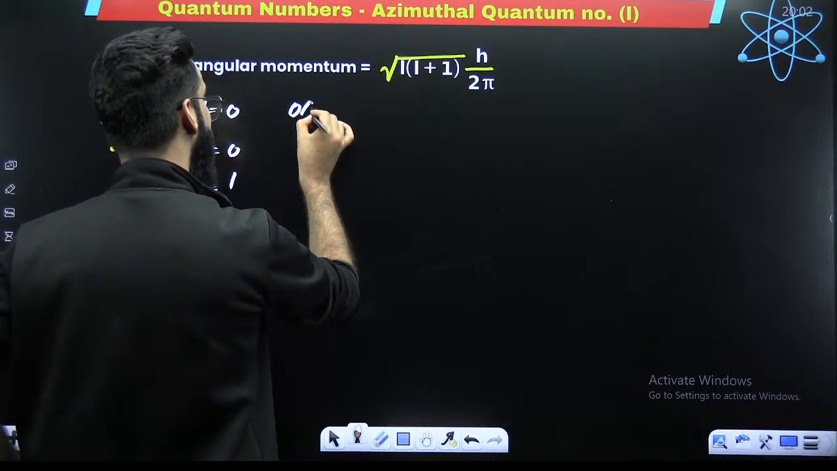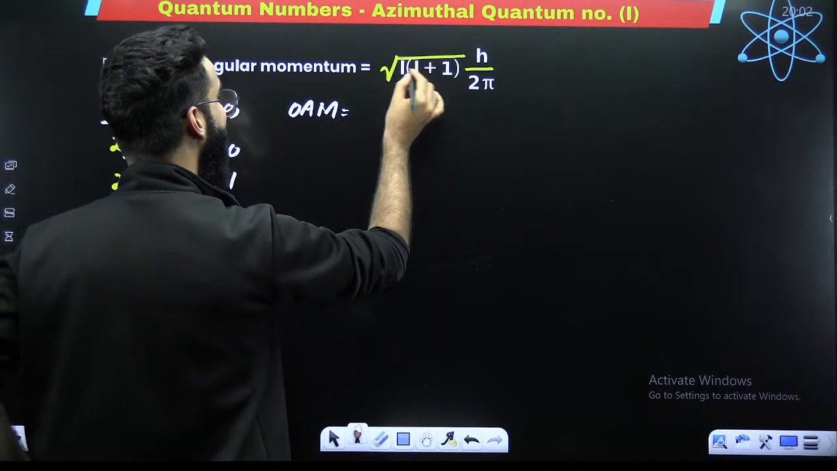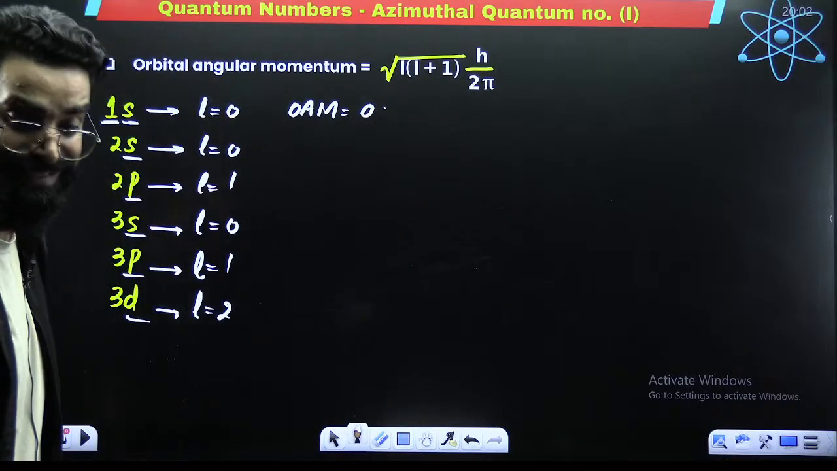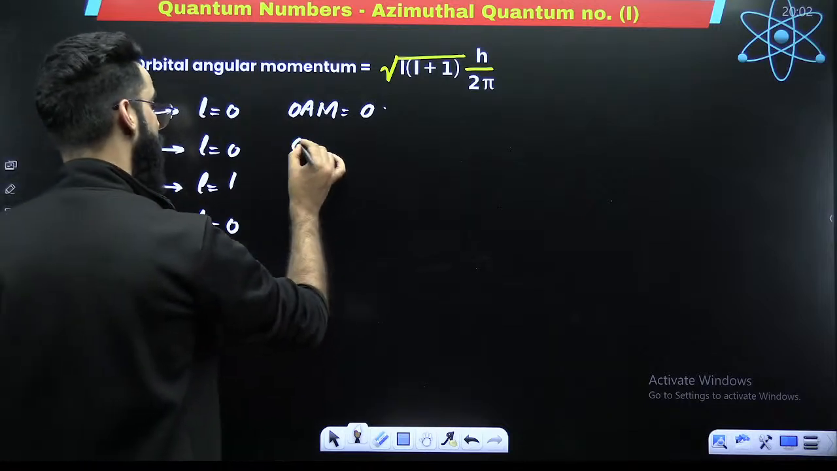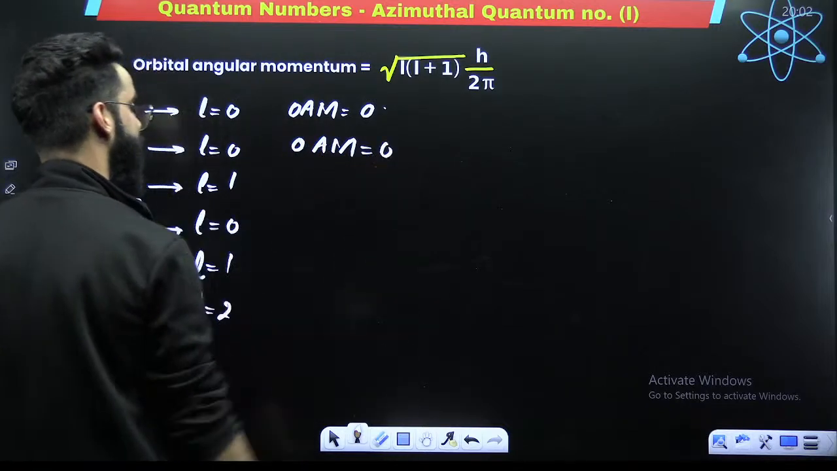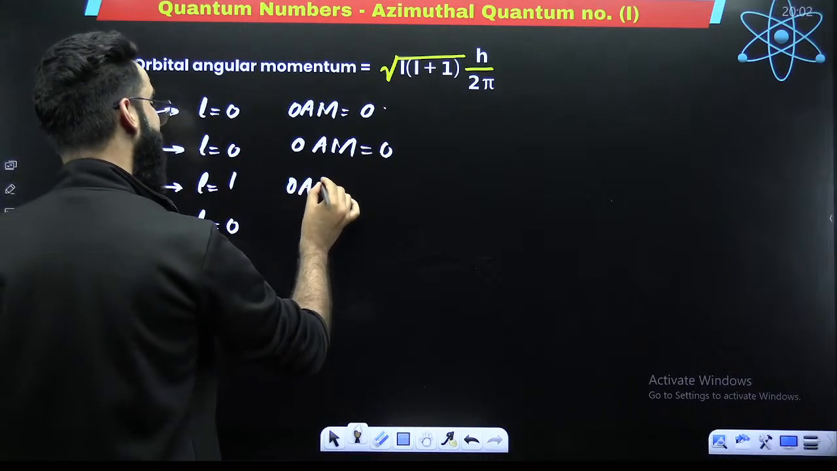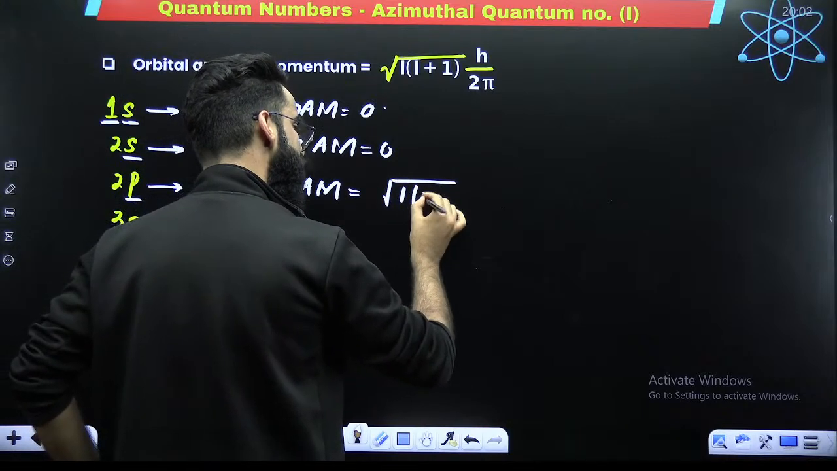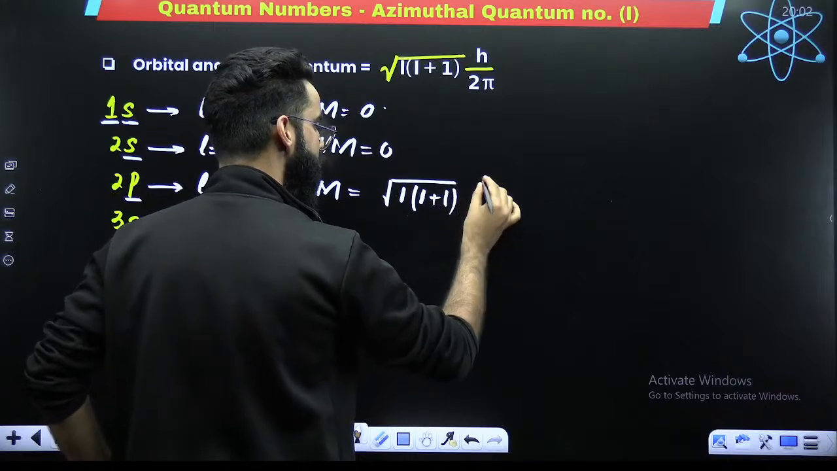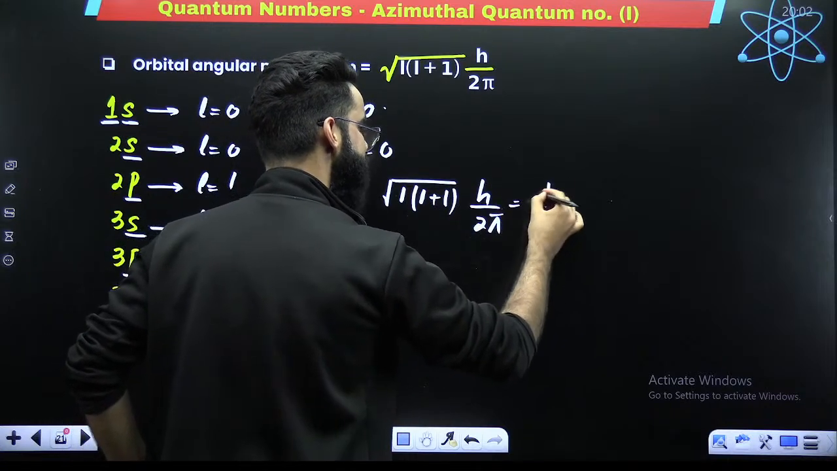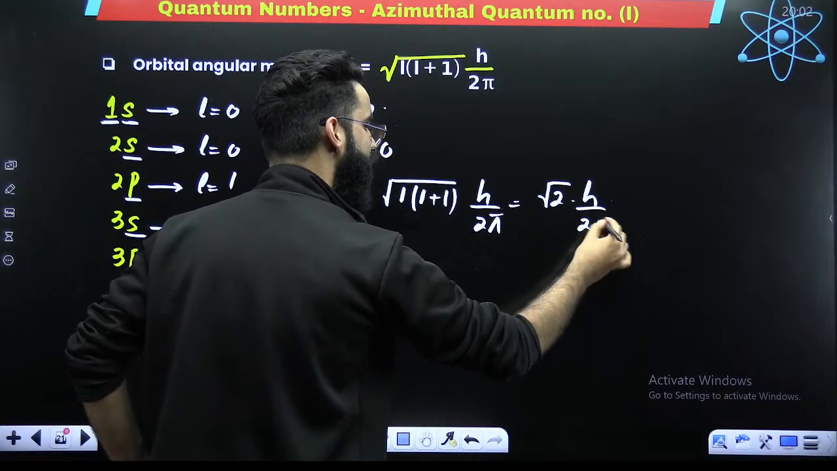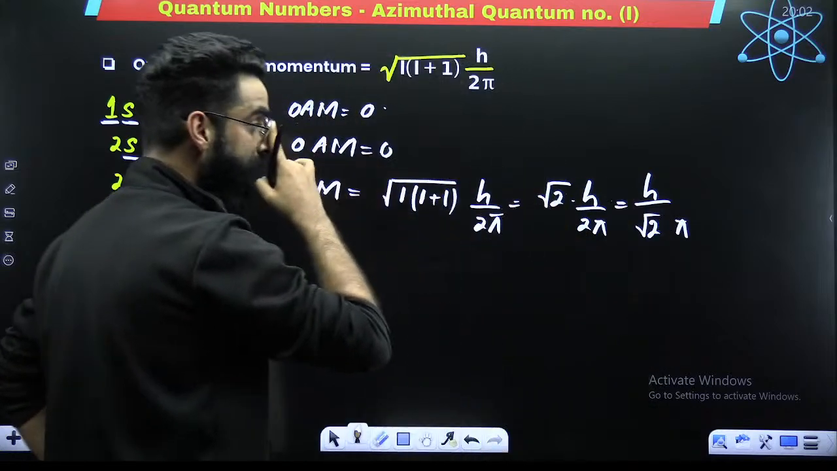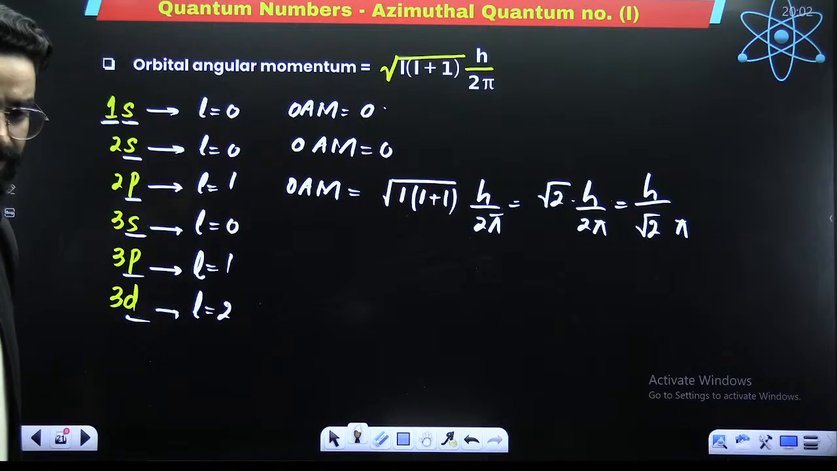Orbital angular momentum here will be under root of L into L plus 1. L value is 0, so the entire term comes out to be 0. So for 1s, orbital angular momentum is 0. Similarly, for 2s, orbital angular momentum will be 0 because again L is 0. Now for 2p, what will be the orbital angular momentum? Under root of L into L plus 1, 1 plus 1 is 2. So root of 2 h upon 2 pi. Finally, you can write it as h upon under root 2 multiplied by pi. As simple as that.